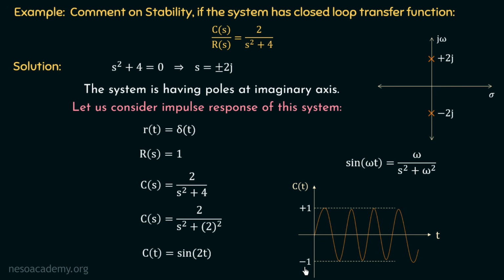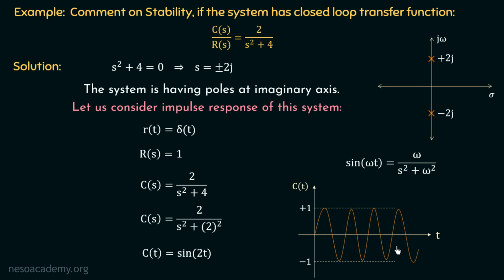So these types of systems are called marginally stable systems because these are neither stable nor unstable. And this is due to the presence of poles on the imaginary axis. So I hope you got this example. In example number 1, we had two poles. Both the poles were present in the left half plane and that's why the system was a stable system. In example number 2, one of the poles was present in the right half plane and that's why the system went unstable. And in this example, we have a pair of complex conjugate poles which are present on the imaginary axis. And that's why the time domain output is a sine wave which is oscillatory between two extreme values.